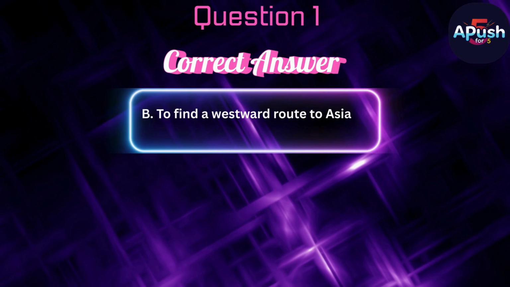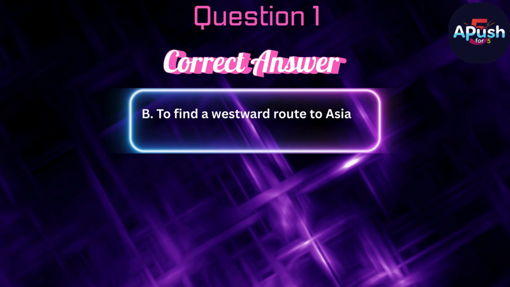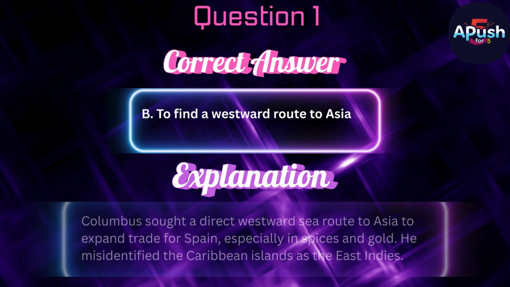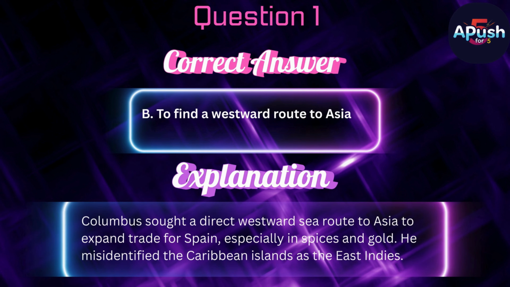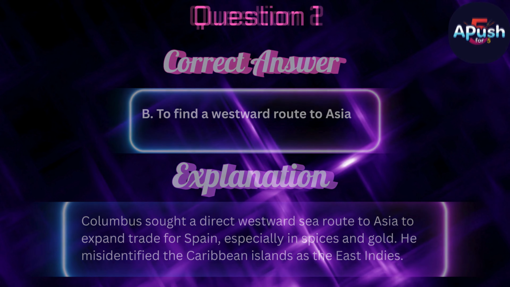The correct answer is B. To find a westward route to Asia. Columbus sought a direct westward sea route to Asia to expand trade for Spain, especially in spices and gold. He misidentified the Caribbean islands as the East Indies.